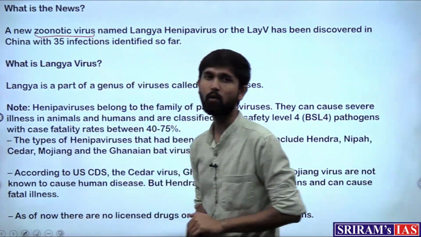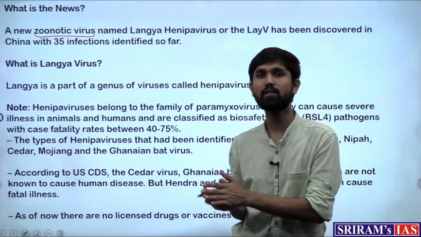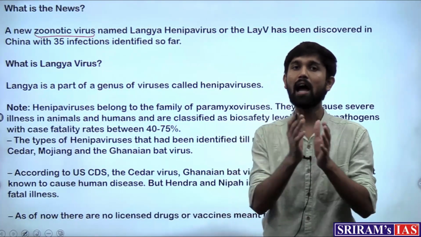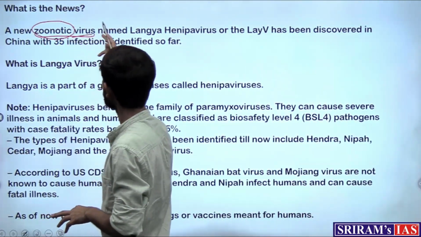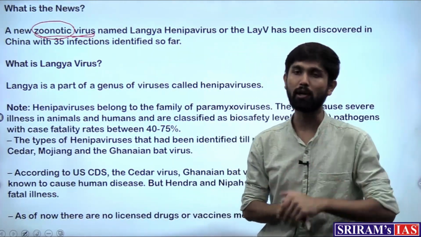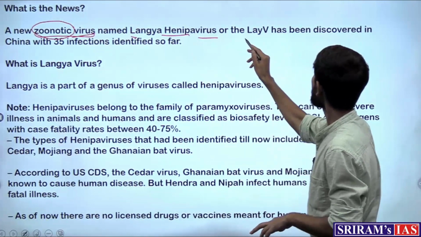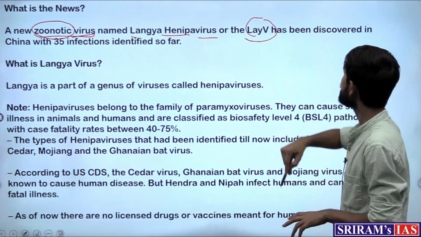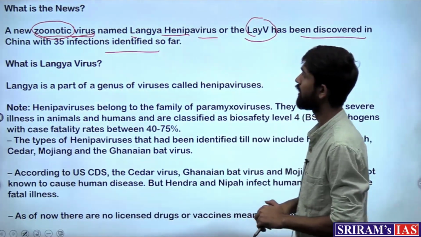What is a zoonotic virus? Any virus or any pathogen that transfers or is residing in an animal is known as a zoonotic disease. And since this is a virus, it would be a zoonotic virus named Langya Henipavirus, or the LAV. LAV has been discovered in China with 35 infections identified so far.